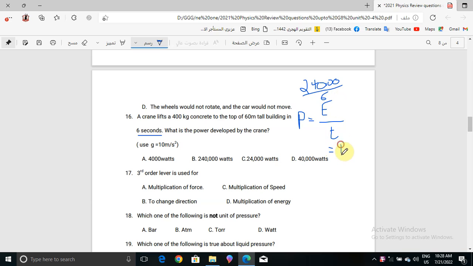When you divide, it will be 40,000 watts. So the correct answer for question number 16 is choice A.